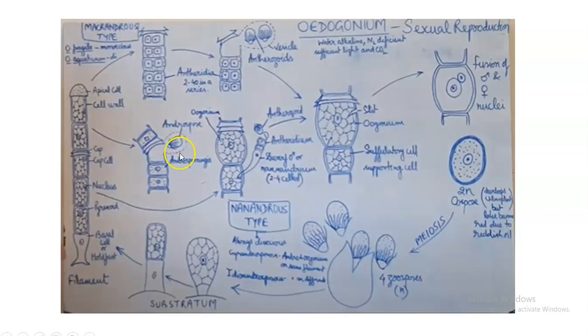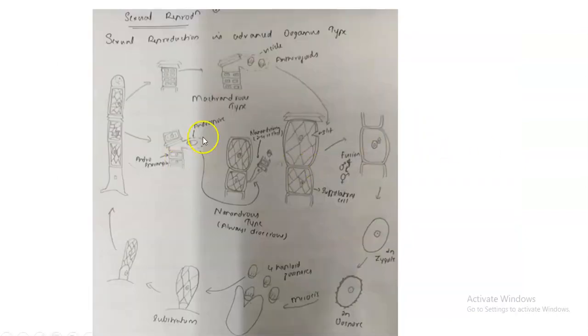This androspore will be released by a split opening up of the androsporangia, and it will swim to reach the oogonial supporting cell in the other filament. I'll show another figure for this, which will give more clarity. You see, this androspore will be moving to a different thallus where the oogonium is, and it can either attach directly to the oogonium or to the supporting cell, or suffultory cell, which is beneath the oogonium.